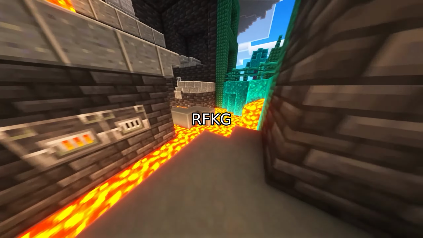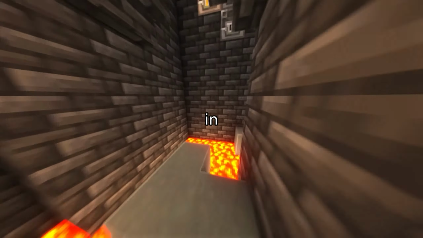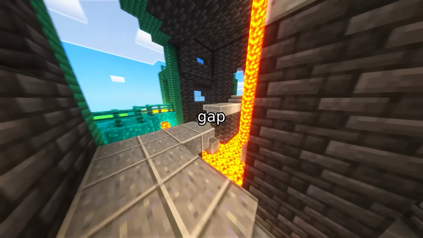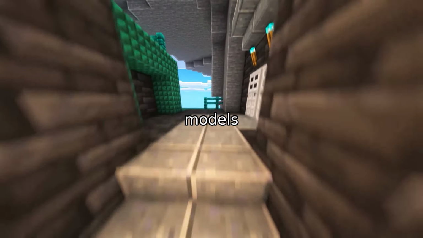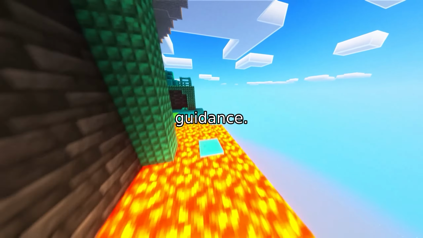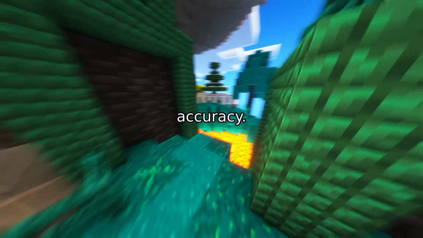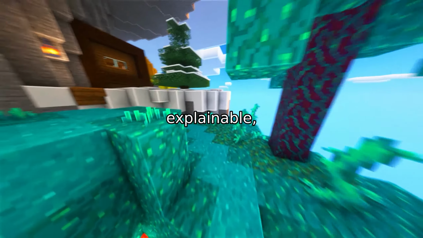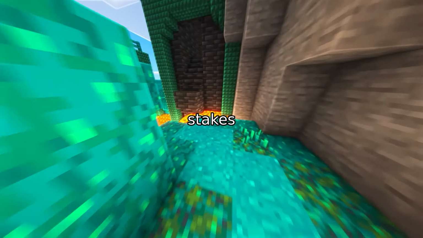In conclusion, RFKG-CoT represents a significant step forward in knowledge-aware reasoning. It bridges the gap between symbolic graph reasoning and neural language models by combining dynamic relation-aware path selection with explicit few-shot guidance. It's not just about better accuracy. It's about more reliable, explainable, and adaptable AI, especially when the stakes are high.